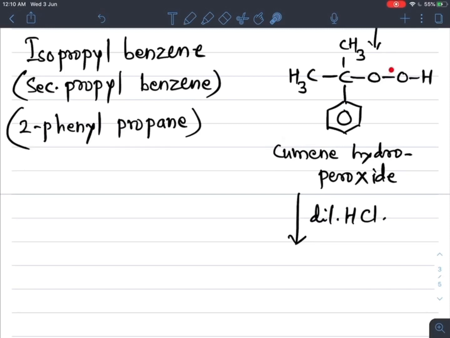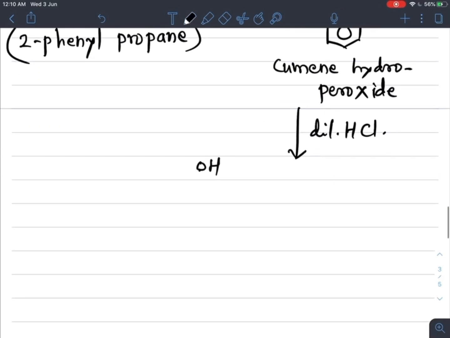The bond breaks from here and this OH gets substituted to this benzene ring, and here we get two equally important products, that is CH3COCH3, that is acetone, which is nothing but a ketone, and the main product, that is phenol. So we get here the main product phenol, that is OH group attached to the benzene ring, plus CH3COCH3.